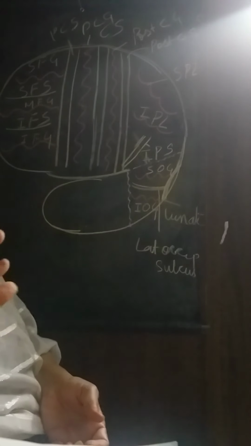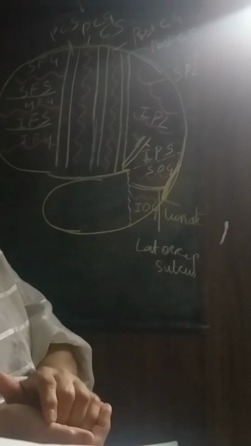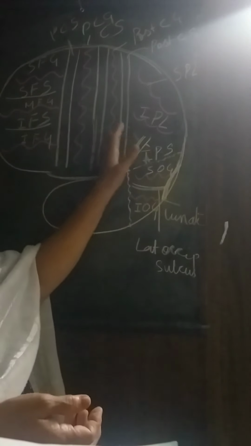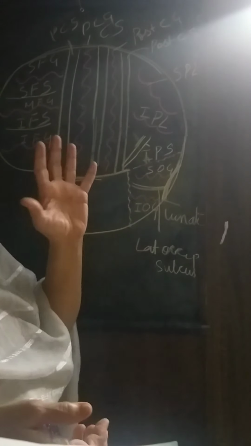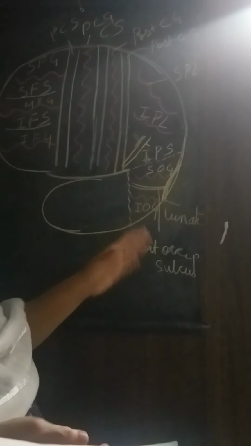If you just look at the diagram, things are difficult. But if you go lobe-wise, things are very simple. It's very easy. And this is how it is seen on the cerebral surface. Got it? This is how it is seen on the cerebral surface.